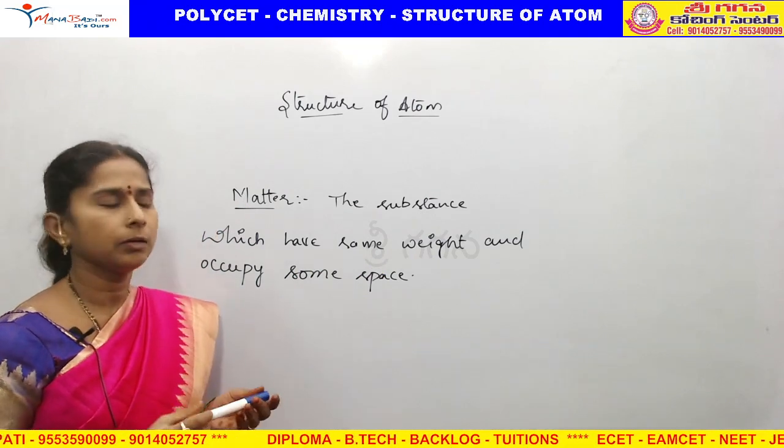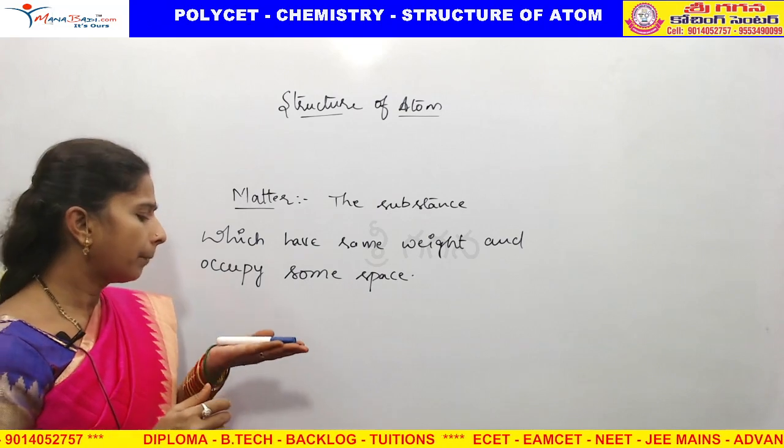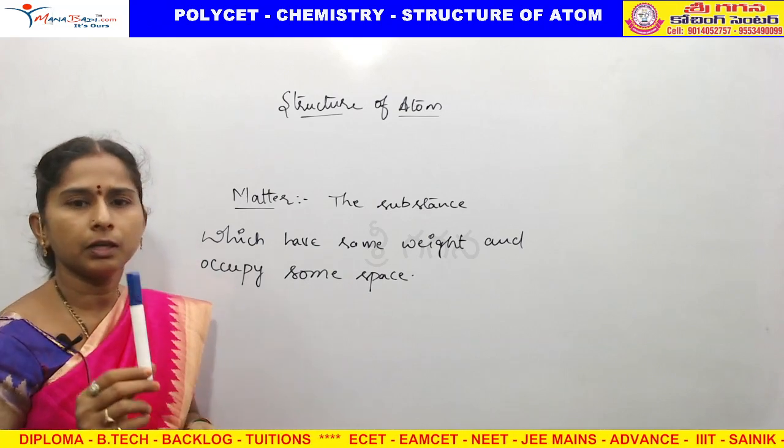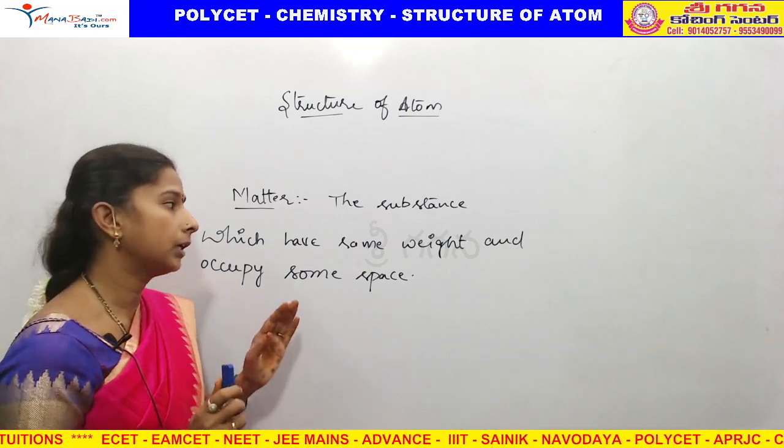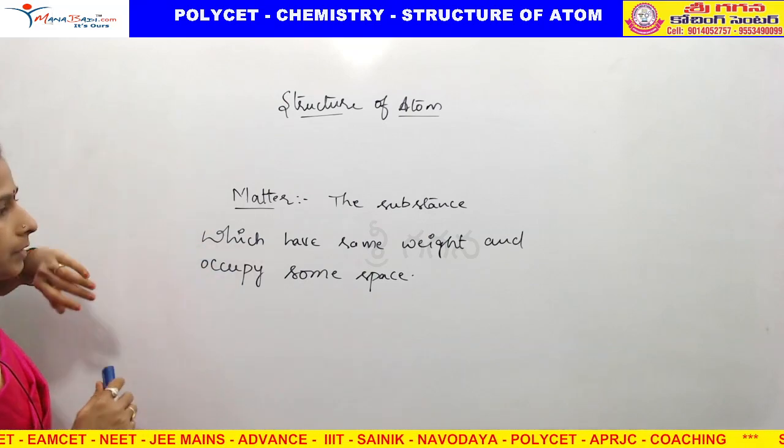Every particle, everyone is a matter, part of the matter. For example, if I take this marker, it has some weight and occupies some space. So that type of substances are called as matter.